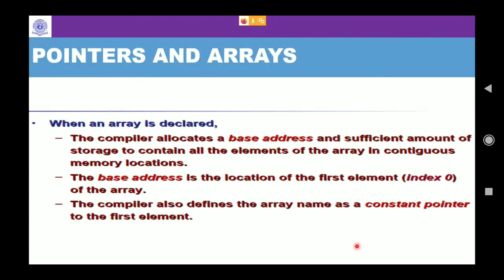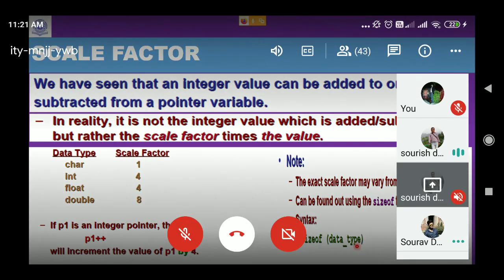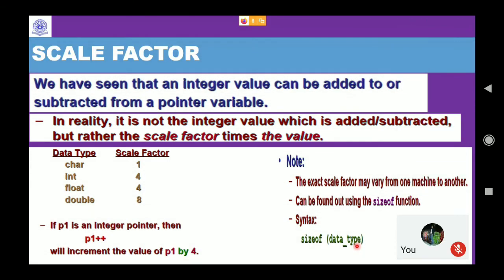Int, we have 2 bytes also. Sizeof int. Actually, previously it was 2 bytes, but in modern C compilers, or modern computers or modern laptops, you will have an integer as 4 bytes. Because many of the books are old, you will find in many books it is written 2 bytes. But the truth is, it is now 4 bytes in a modern-day C compiler. Is it clear? Yes, sir. Okay.